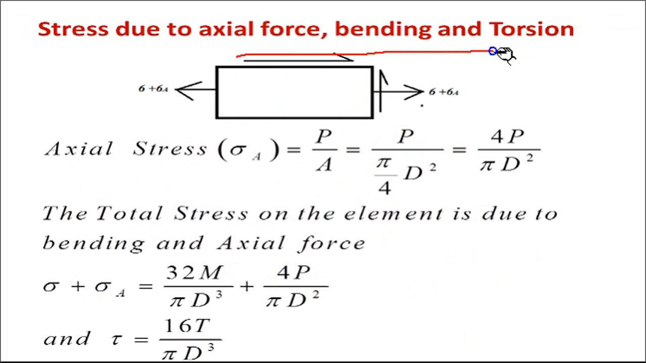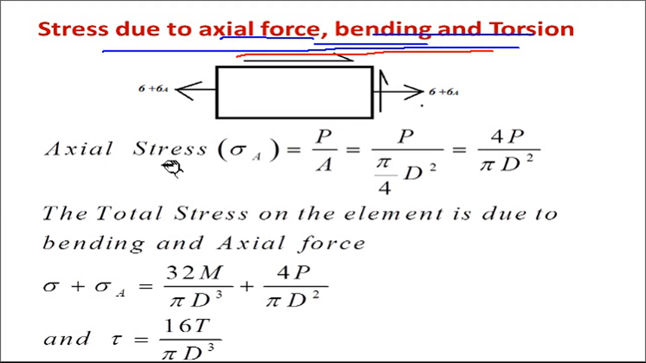Now this is the third condition. Here you can see the second condition. In the first part we have just discussed bending moment and torsion. Now sometimes there is a chance of axial stress and bending moment along with the torsion.